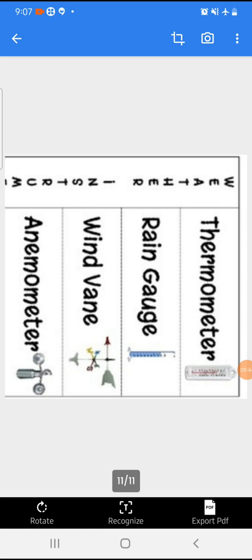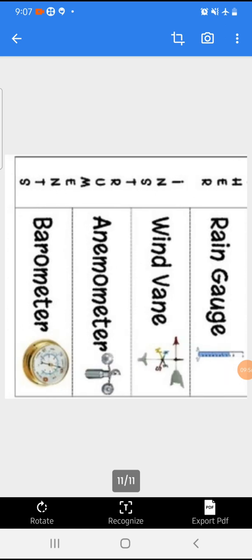Next is the wind vane. What is a wind vane? If we want to know the direction in which the wind is blowing, we can use a simple instrument which is called the wind vane, right?